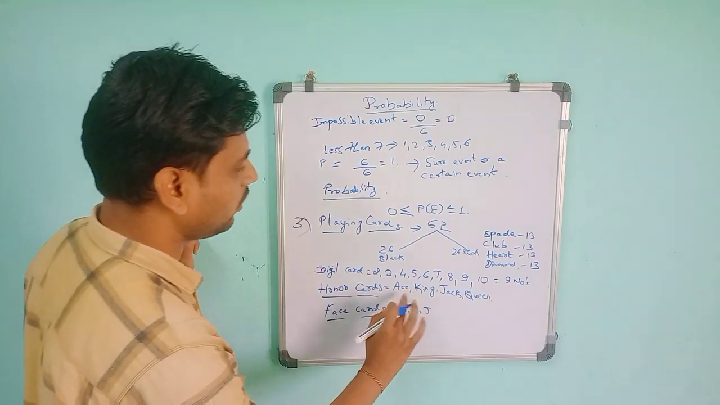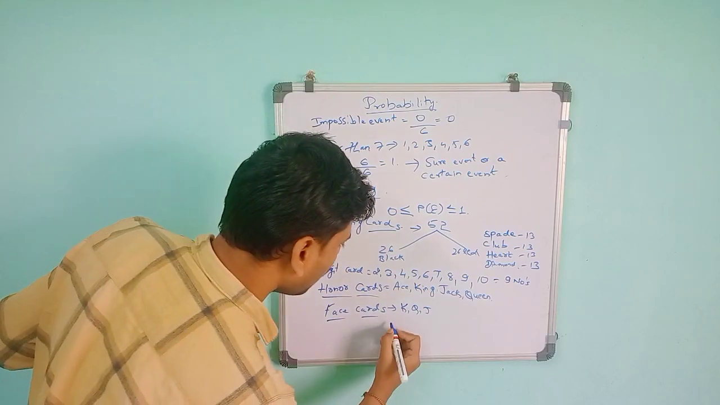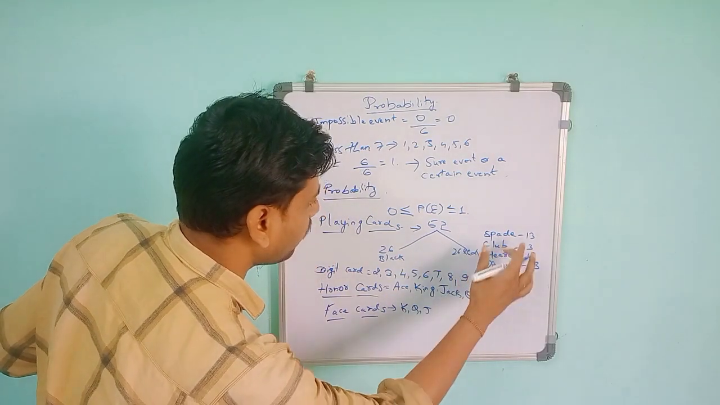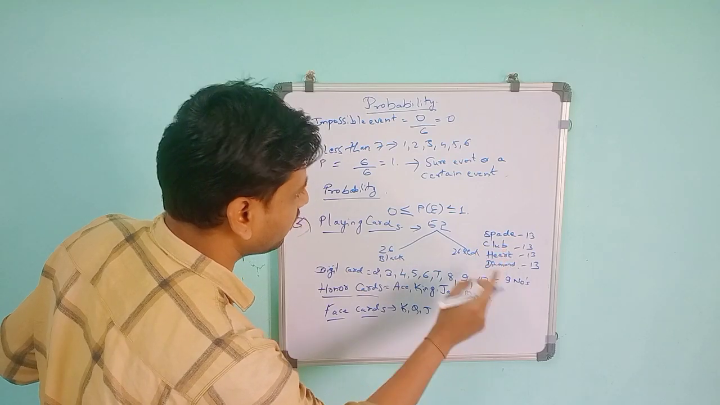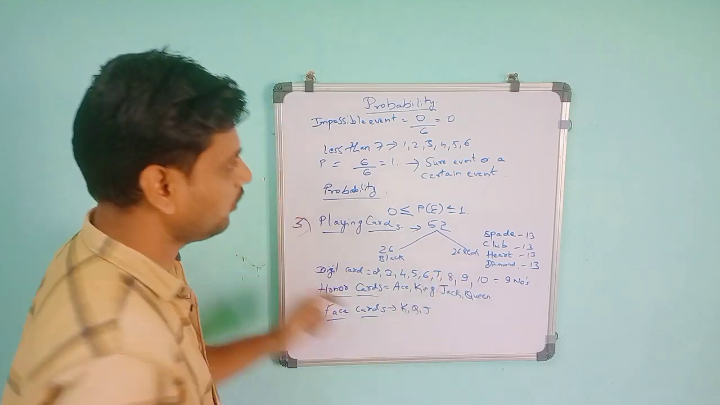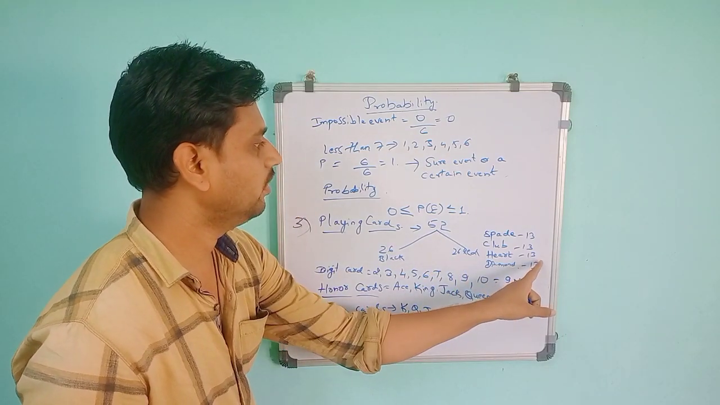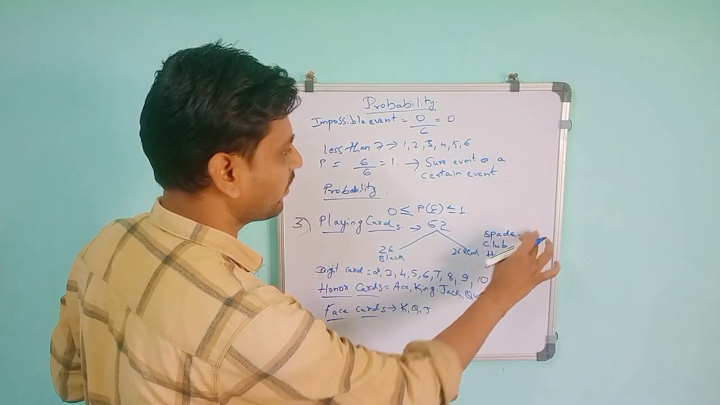So this is 9 and this is 4, so 13. If you take a total of 26 black and 26 red, then in that, spade, club, heart and diamond. Spade and club refer to black, and heart and diamond refer to red. So 26 means 13 hearts and 13 diamonds. For this one, it is 13 clubs, 13 spades.